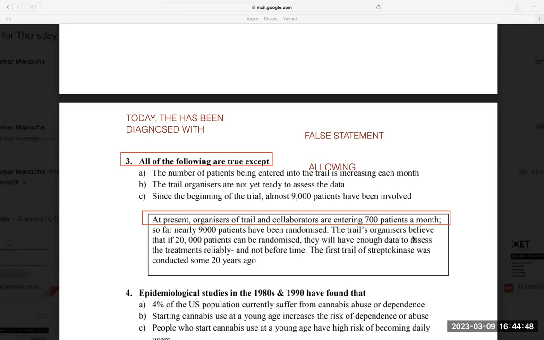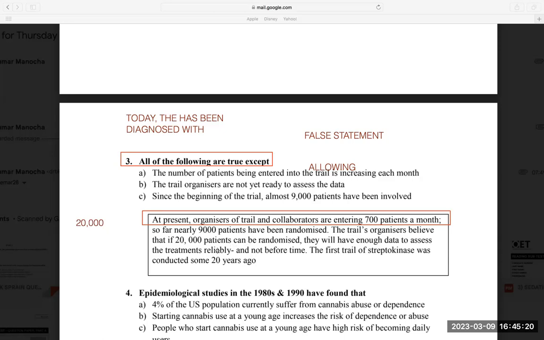The trial organizers believe that if 20,000 patients can be randomized, they will have enough data to assess the treatments reliably. That means to assess the data or treatment reliably, 20,000 patients are required rather than 9,000. And note the phrase 'not before time', this is the main trick. This is where English plays up with you in the exam. If I were taking this exam, it would hardly take a second. But I am teaching you, that is why it's taking time.